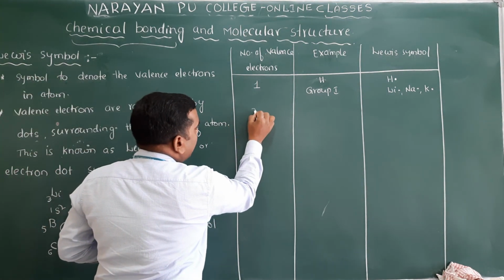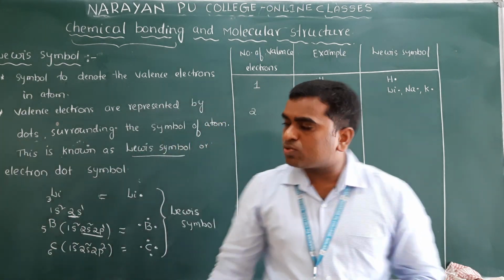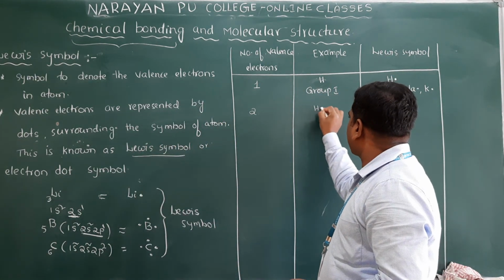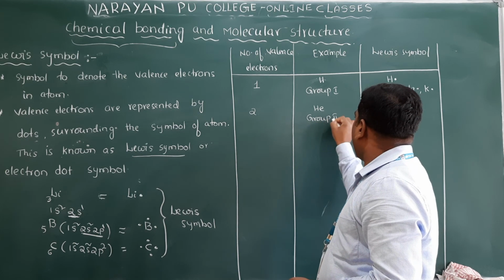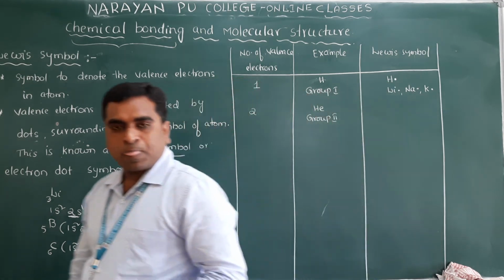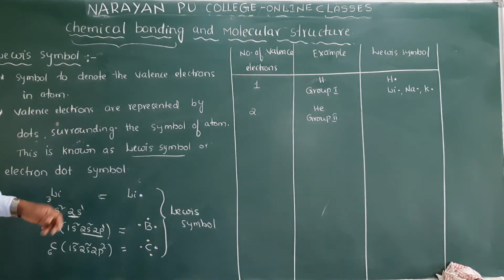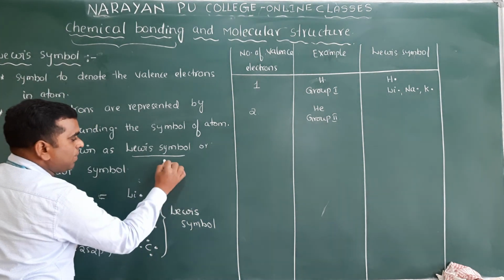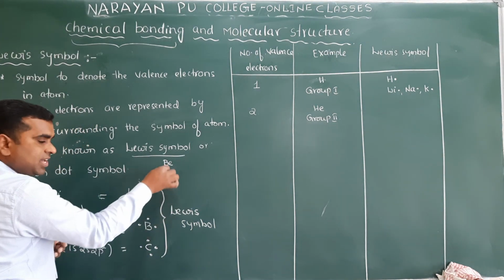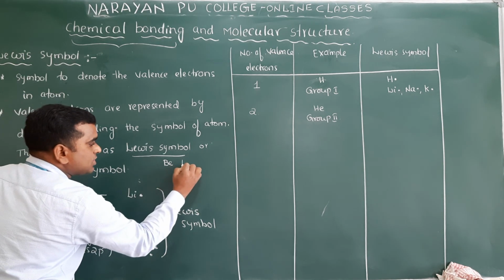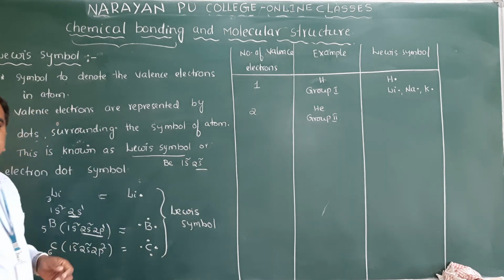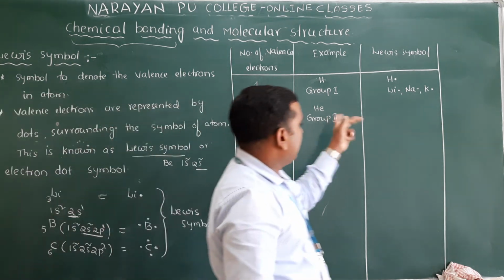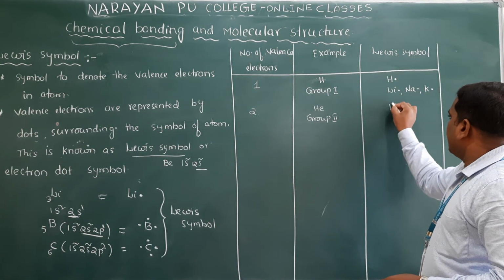Suppose if I write here 2 electrons. 2 electrons means what now? Helium will have 2 electrons, and also group 2 elements have 2 valence electrons. Isn't it? Group 2 elements means take beryllium, magnesium, calcium. Beryllium means 1s2, 2s2. How many valence electrons are there? 2. So that's why we can write here symbol helium.